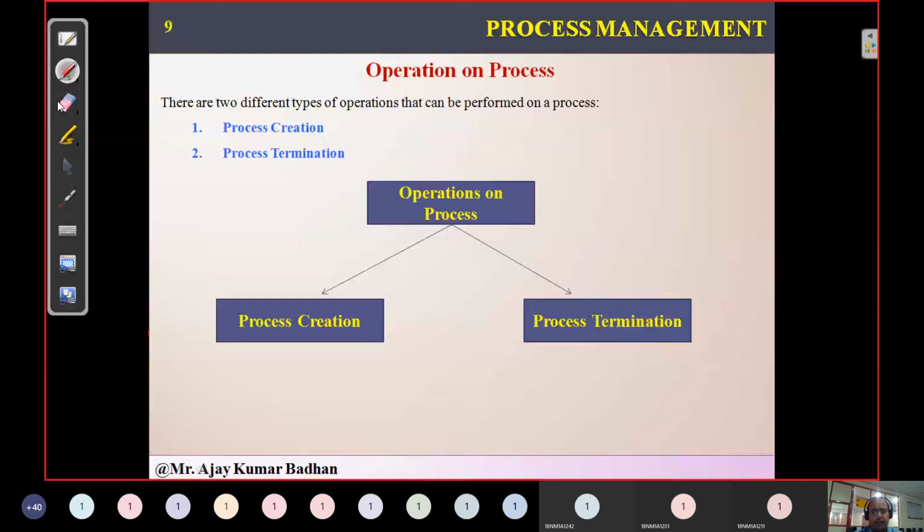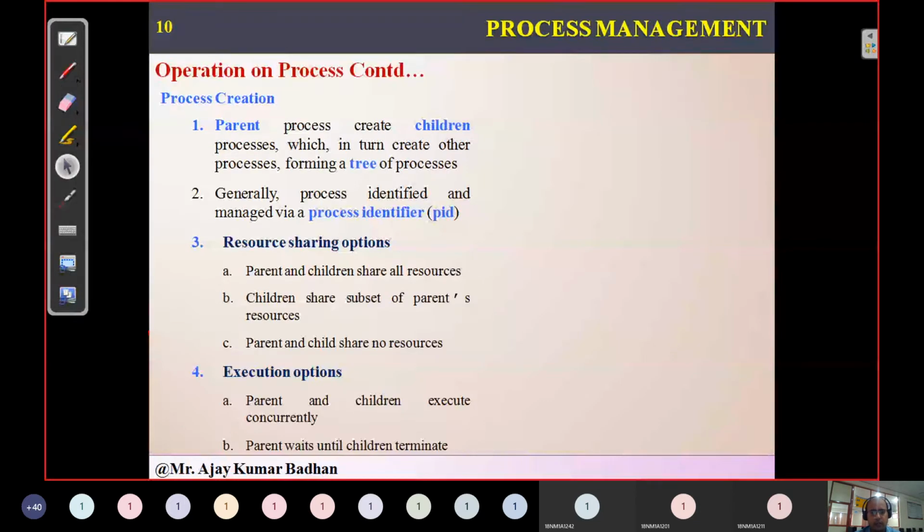Coming to processes, since we said process creation, any process can create additional processes, and those processes can create additional sub-processes. Let me explain with an example. I have a process P1. This process P1 can create as many processes as it wants, like P11, P12, P13. I have another process P2, which can also create as many processes as it wants: P21, P22, and P23.